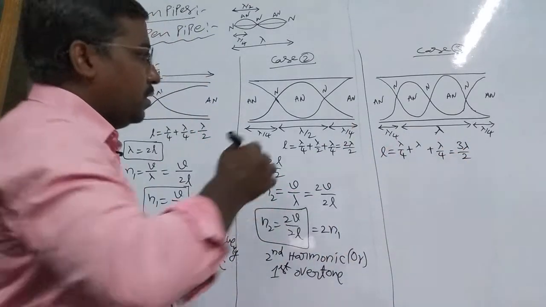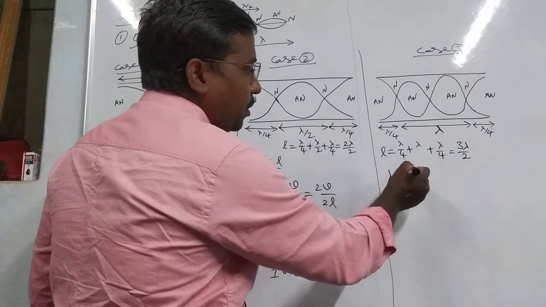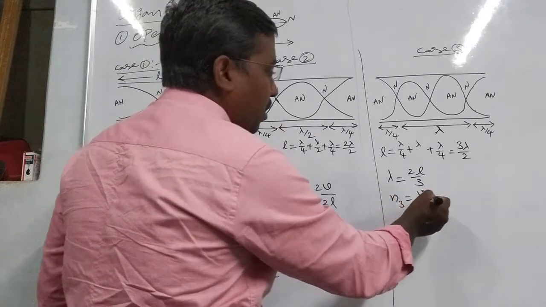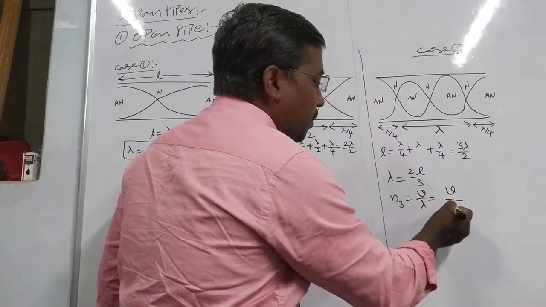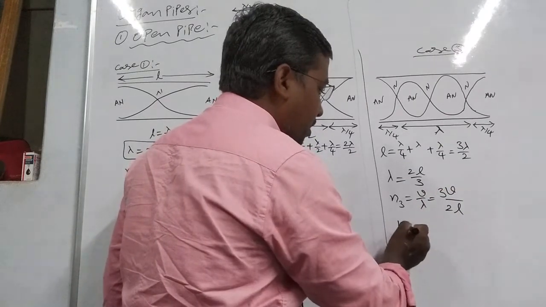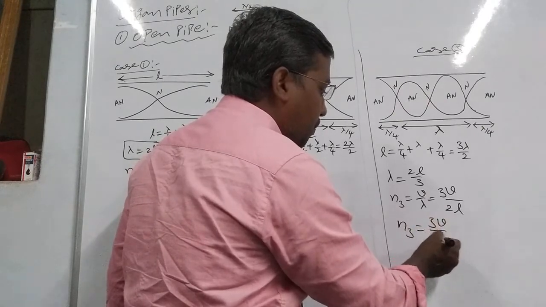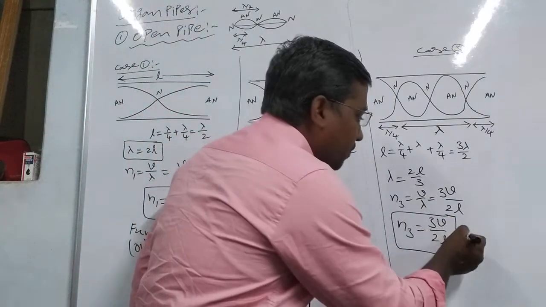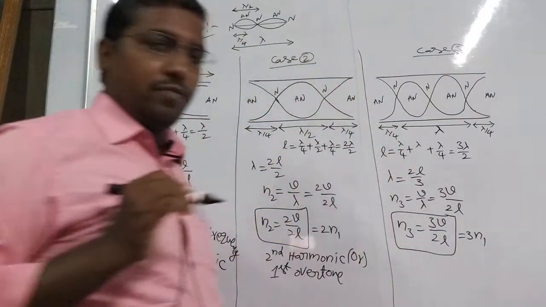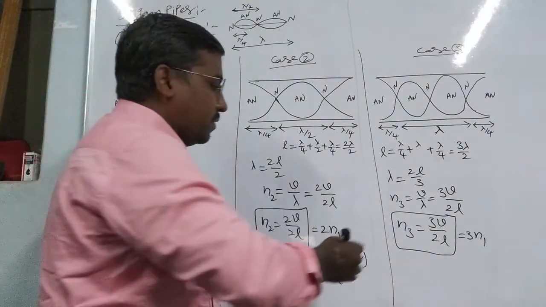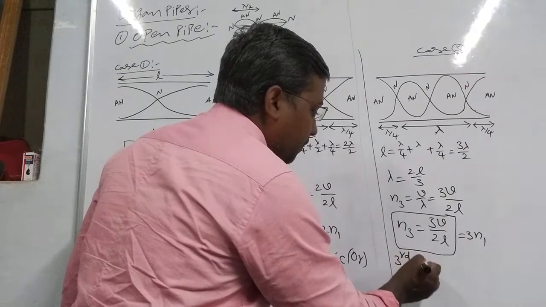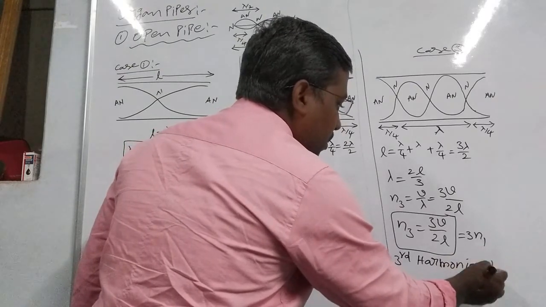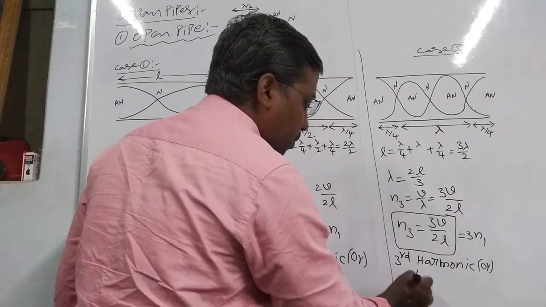Now in this case lambda equals 2L by 3. The frequency N3 equals V by lambda, which is V by 2L by 3. Therefore N3 equals 3V by 2L. Okay students, this can be written as 3N1. So this is called the third harmonic or second overtone.